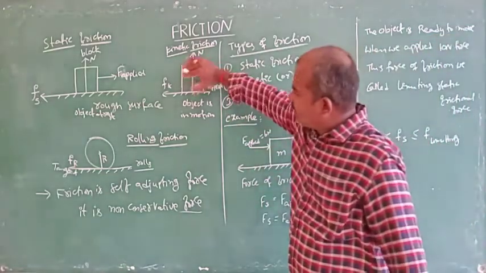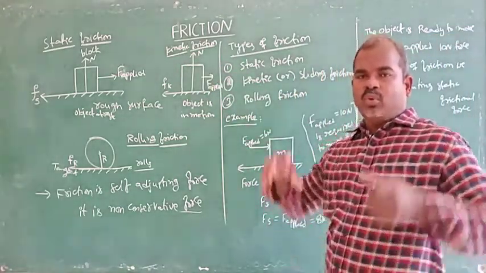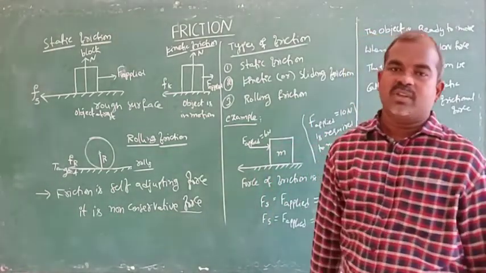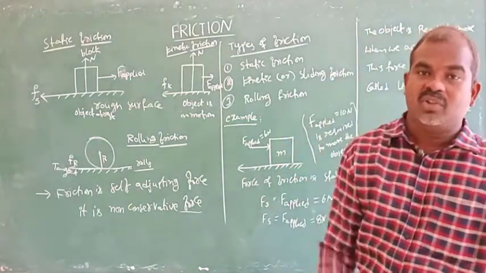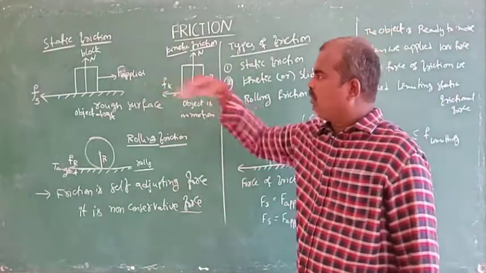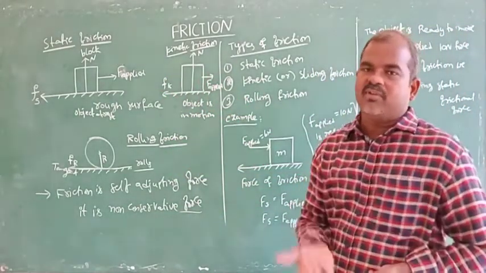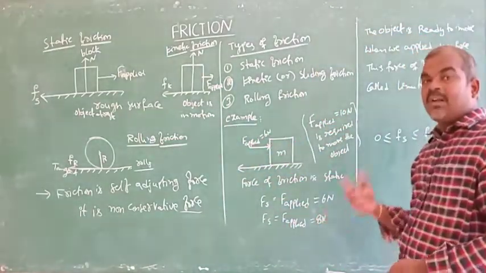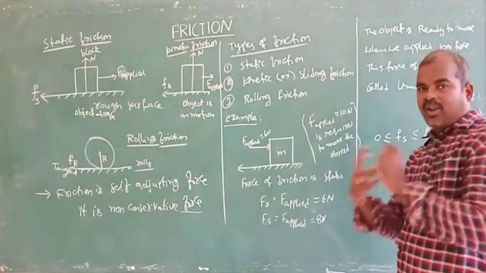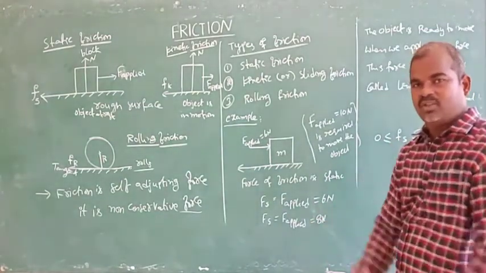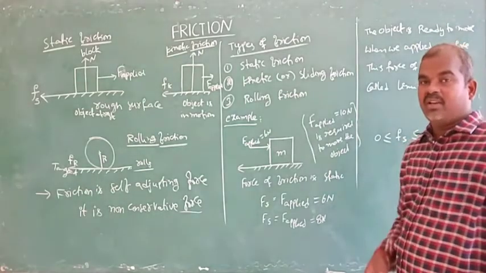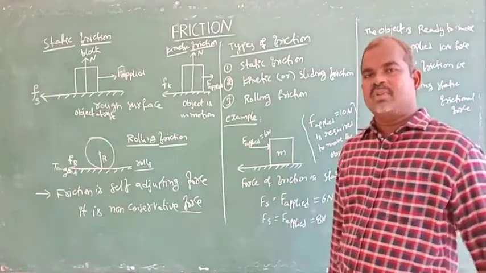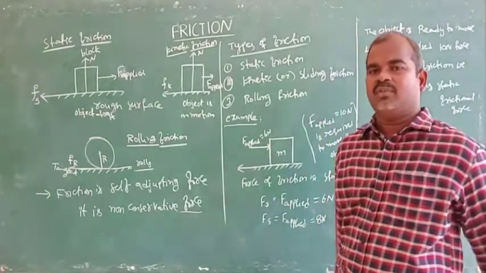If an object is placed on the surface and we do not apply any force, the object is at rest and the force of friction is 0. When we apply a force, the force of friction equals the applied force, until the force required to move the object is reached. Before the limiting frictional force, whatever force we apply is equal to the static frictional force.